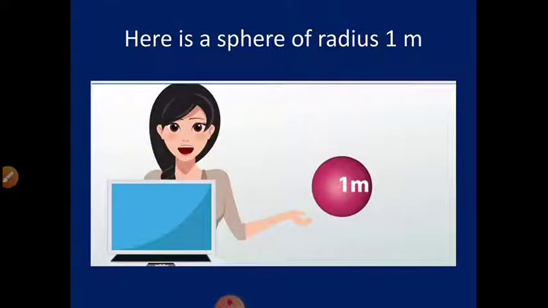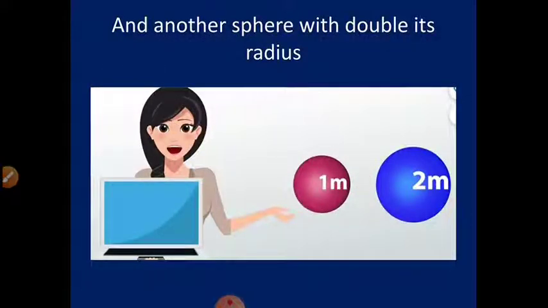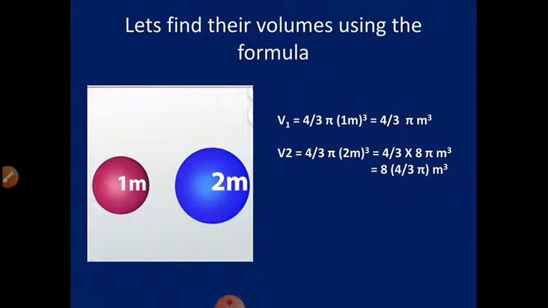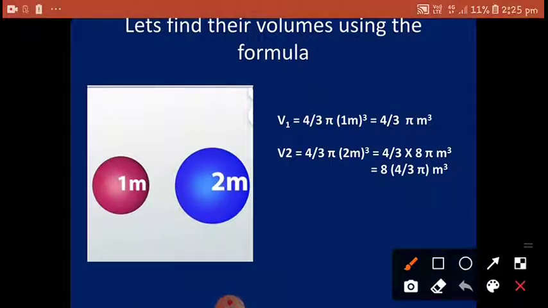Here we have taken a sphere of radius 1 meter, and along with it we have taken another sphere with double its radius, that is 2 meters. Now let us find their volume using the formula of volume of spheres. We know volume of a sphere is 4 upon 3 pi r cube.